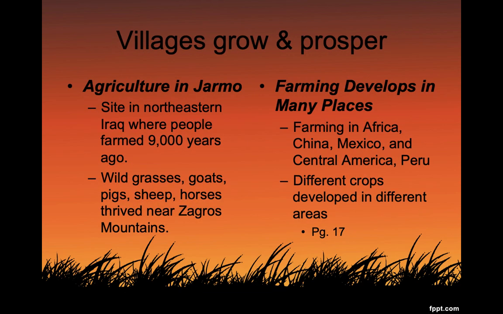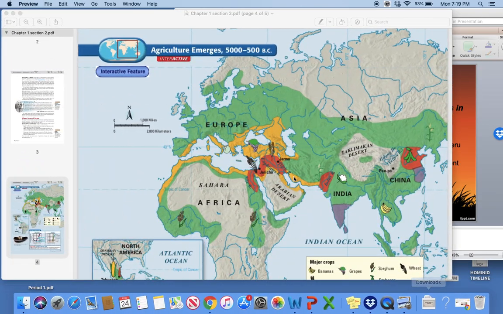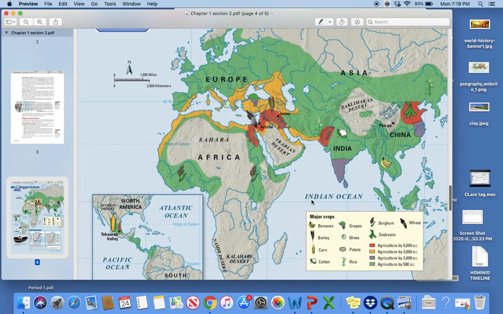We know that in present-day Iraq, where people lived about 9,000 years ago, we've found evidence of wild grass, goats, pigs, sheep, horses that were near there. And farming developed in Africa, China, Mexico, Central America, Peru. Different crops developed during that time. And I'm going to show you a map real quick of that. We're going to come back to this map later on, but you can see that sorghum was really, really common in this area at this time. In Africa, sorghum's right here. Sorghum is kind of like a version, a hybrid of wheat or corn put together.